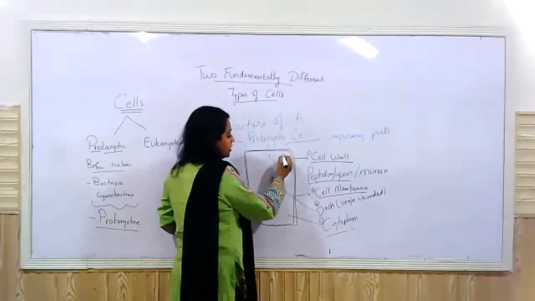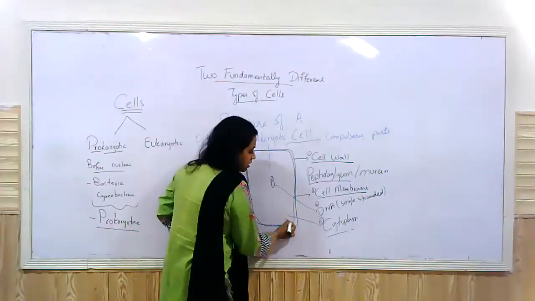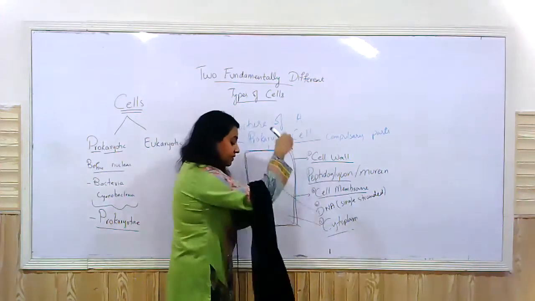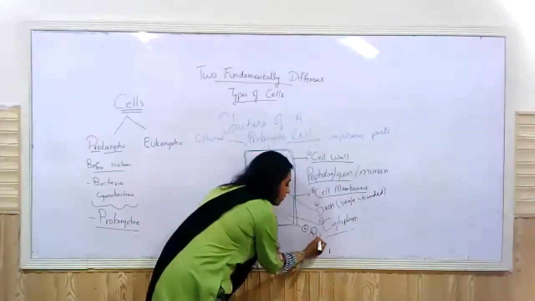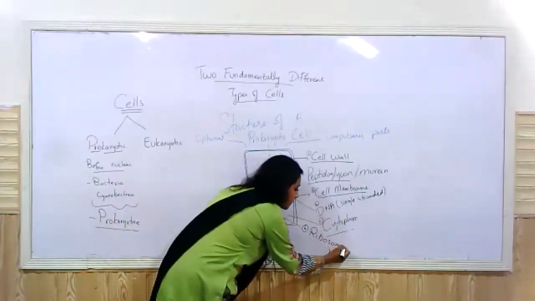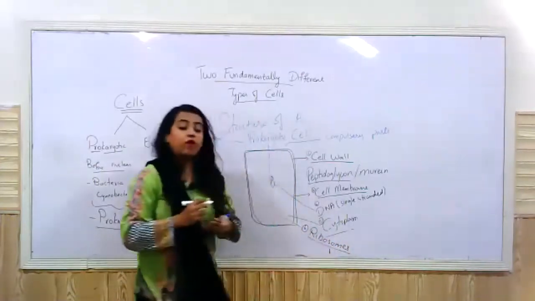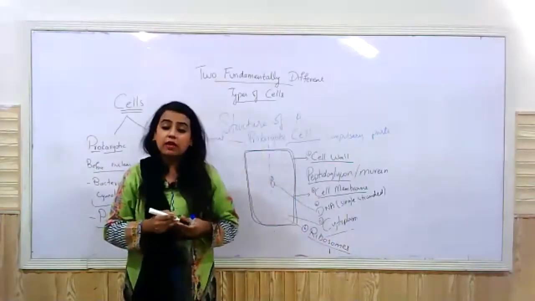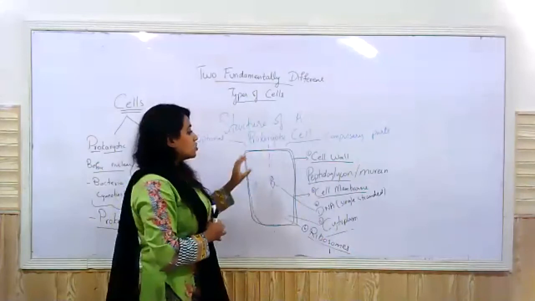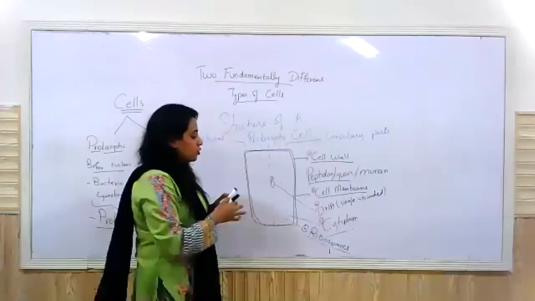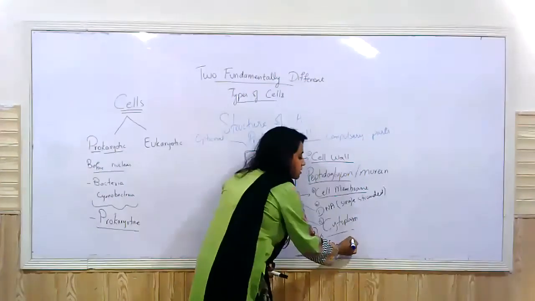A prokaryotic cell has ribosomes, and these ribosomes perform the same function as the ribosomes in the eukaryotic cell, just their size is different. In the case of the prokaryotic cell, the size of the ribosomes is 70S.